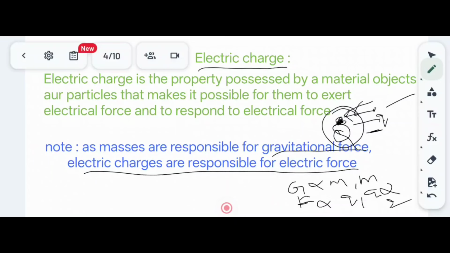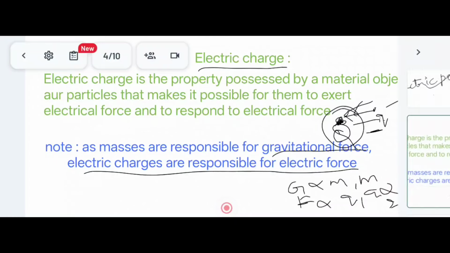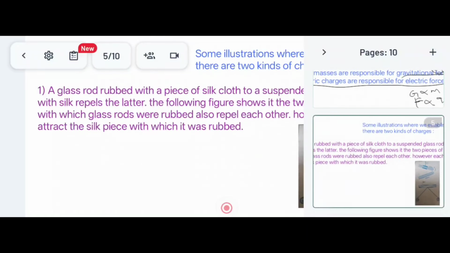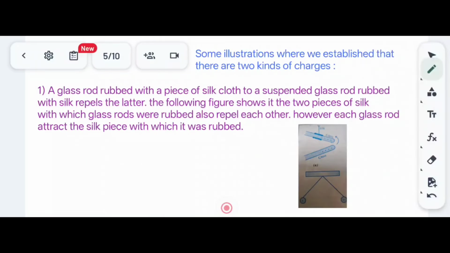Got it? Further in the chapter, we will see the force of attraction or repulsion between two charges. Now let us go to the next slide. There are some illustrations we can see using different kinds of rods.